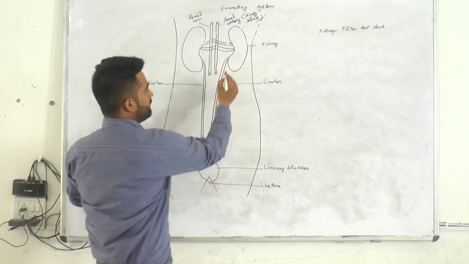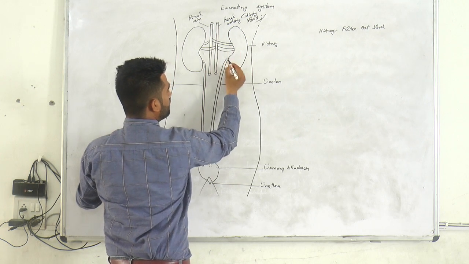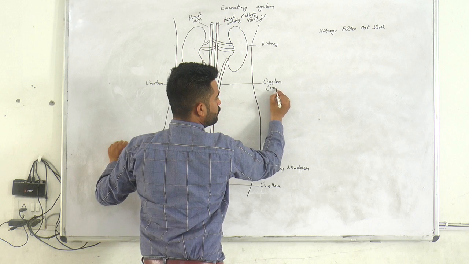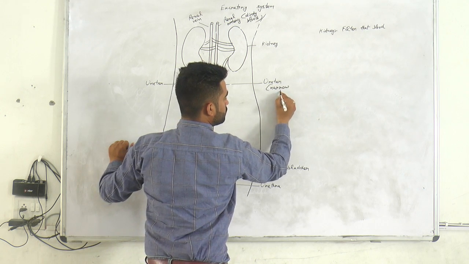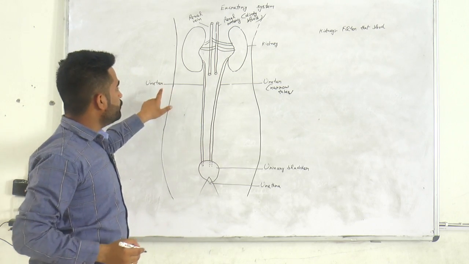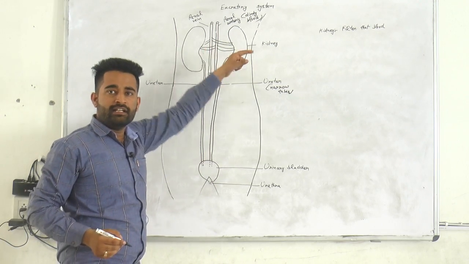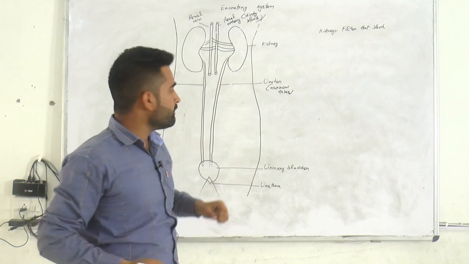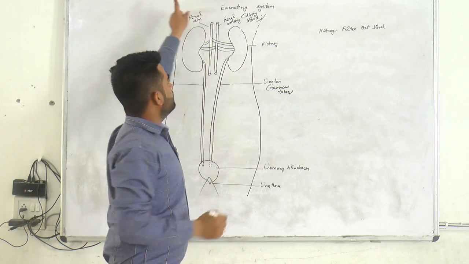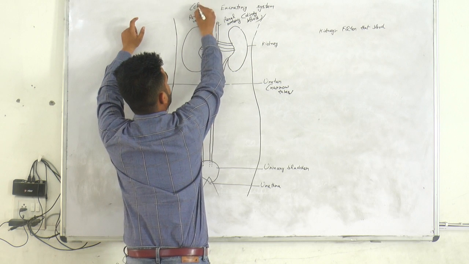After that, all the waste products go to the narrow tubes. These are called ureters. There are two ureters, one connected with the right kidney and one with the left kidney. See here, the dirty blood came from the renal artery and clean blood goes to the renal vein.